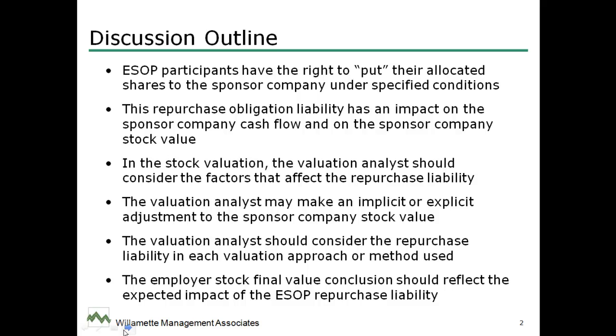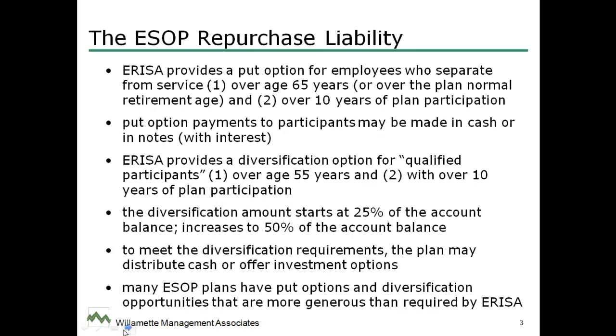Finally, it's important to recognize that the employer stock final value conclusion should reflect the expected impact of this ESOP repurchase liability. So the ESOP sponsor company has a repurchase liability, and that should be considered in the final value conclusion that we reach. Now, what is this repurchase liability, and why is it unique to ESOPs?